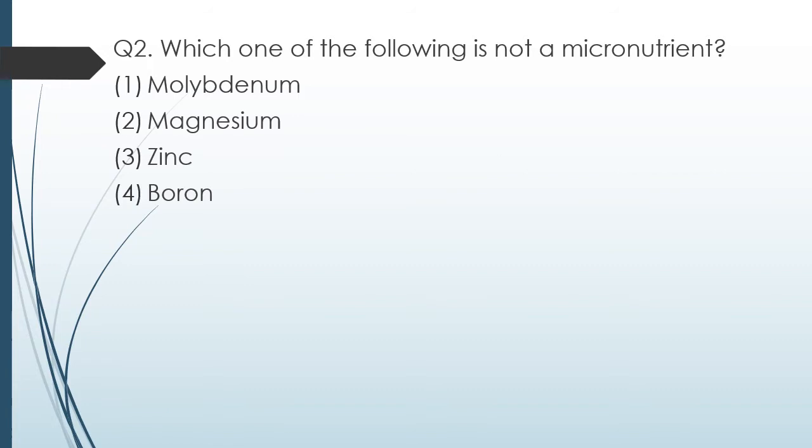Question 2. Which one of the following is not a micronutrient? Molybdenum, magnesium, zinc, boron. There are two types of nutrients required. Either they are micro or they are macro, right? So three out of these are micro, and one is macro. You have to identify which one of these is not a micronutrient, that is, it is a macronutrient. The correct answer is option 2, that is magnesium. It is not a micronutrient.